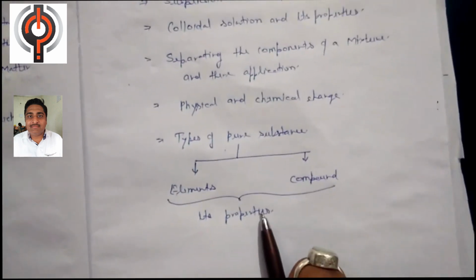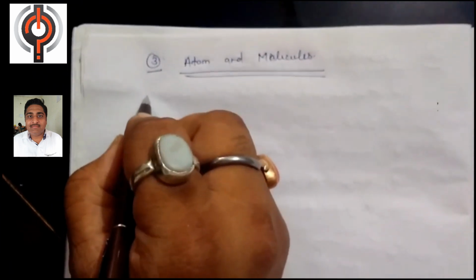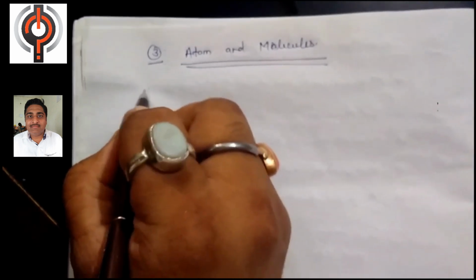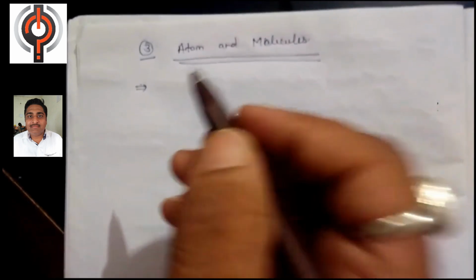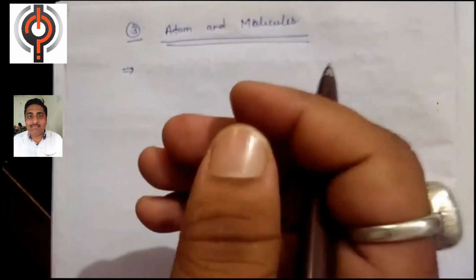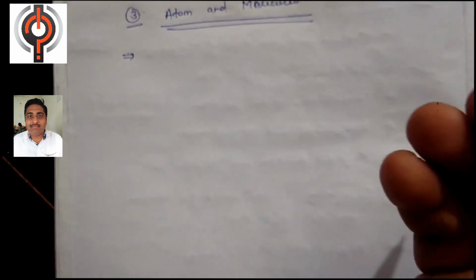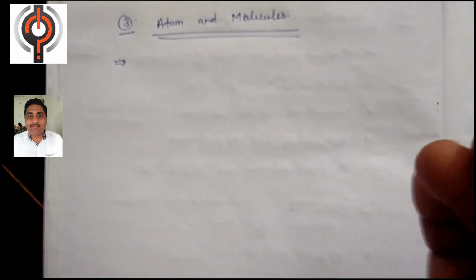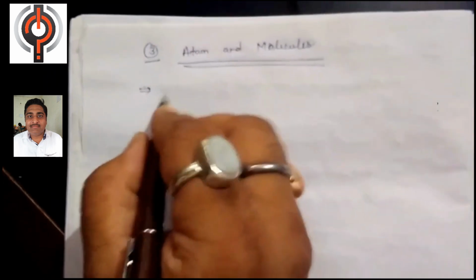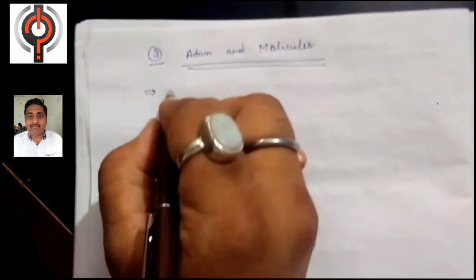the compound. Okay, third chapter is atom and molecule. This is a very important chapter, because in this chapter we will study what is an atom and what is a molecule, and we will also discuss some atomic models, and we will also discuss what is an atom, what is a molecule, what is an ion, and how the elements can be represented by different symbols. Okay, so this chapter consists of the following important topics.